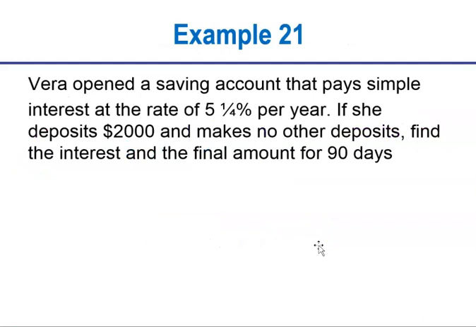Vera opened a savings account that pays simple interest at the rate of 5 1/4% per year. If she deposits $2,000 and makes no other deposits, find the interest and the final amount for 90 days. So we want to know the interest and the final amount. First let's calculate interest.